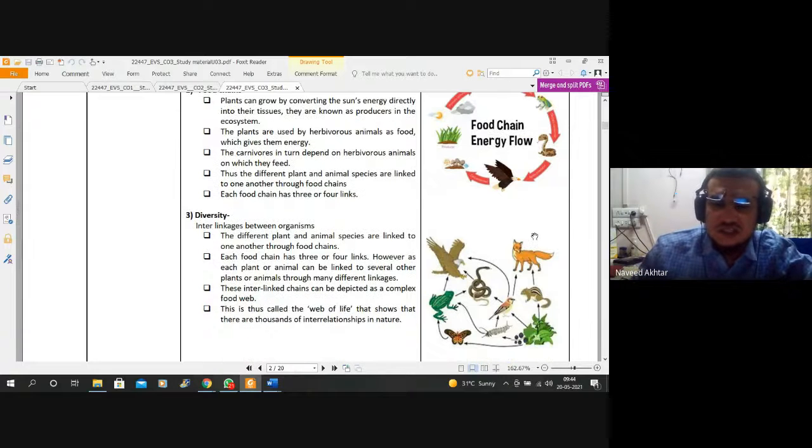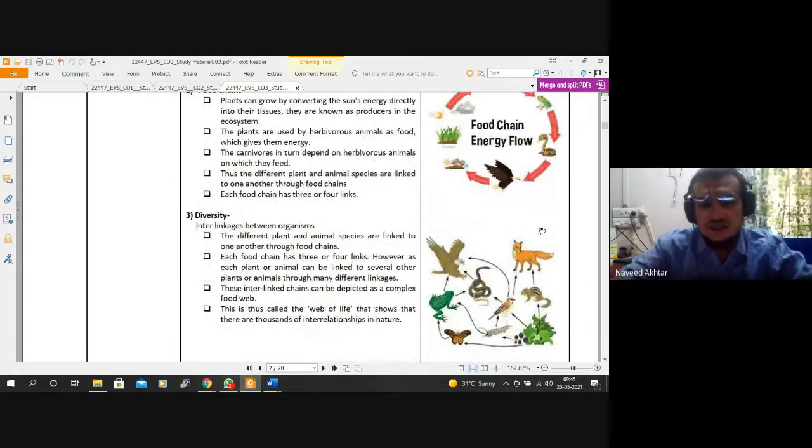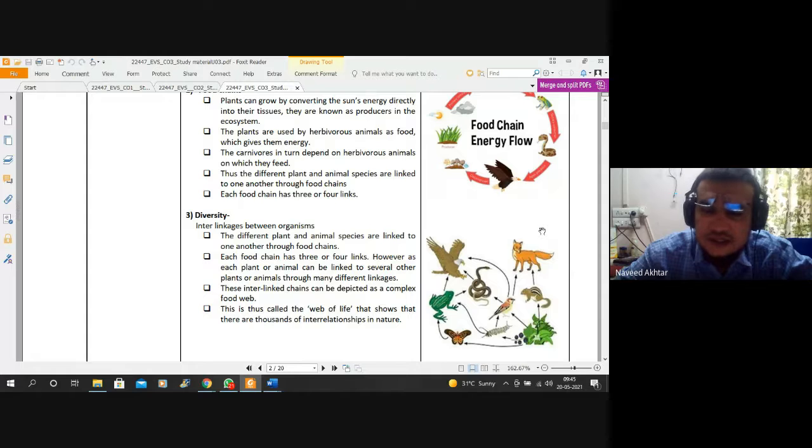So you can see different animals are there. Because different types of plants are available in our earth crust, and different types of animals are available in our earth crust, that is nothing but what you can call diversity.